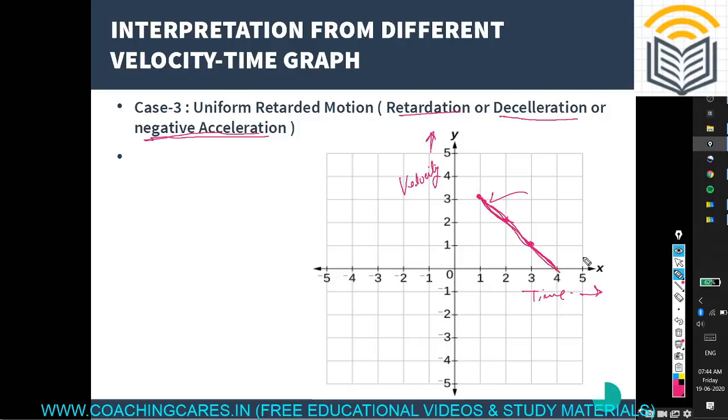So like this we can easily understand and analyze the plotted velocity time graph. We can interpret different types of motion in different conditions.